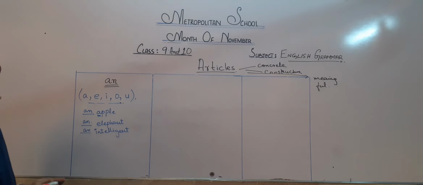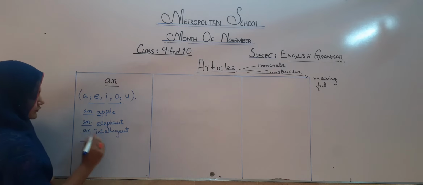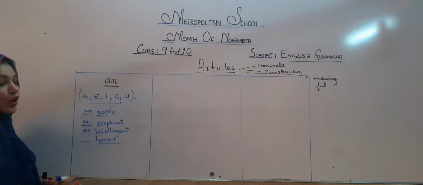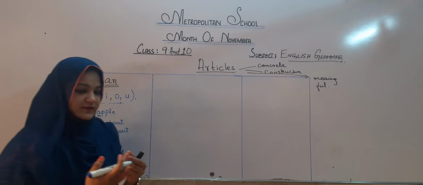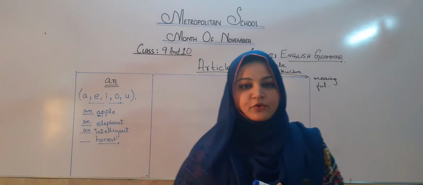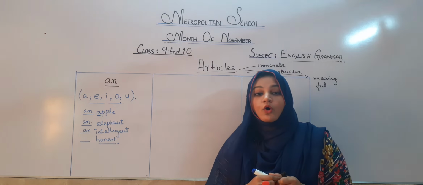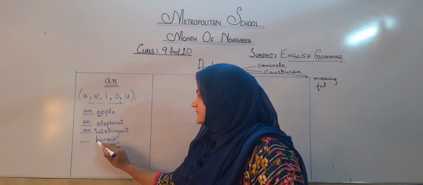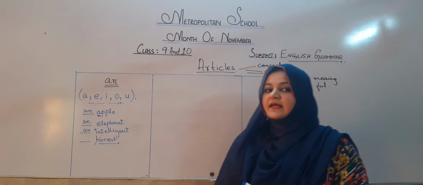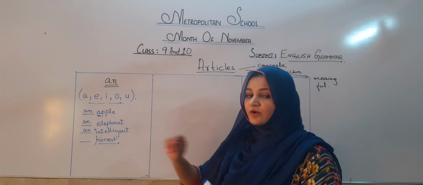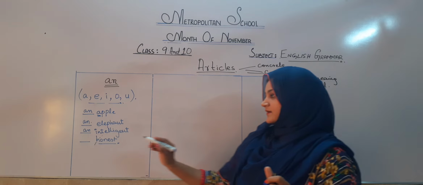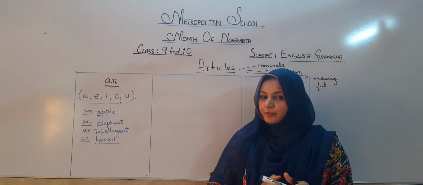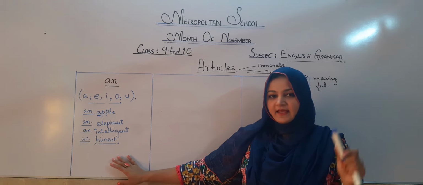But I have a question for all of you: what about this word, honest? When I pronounce this word, I pronounce it "onest", not "honest". It means H is silent, and my word begins with the O sound. So that's why I'm going to write here "an". Hope you have got "an" as well.